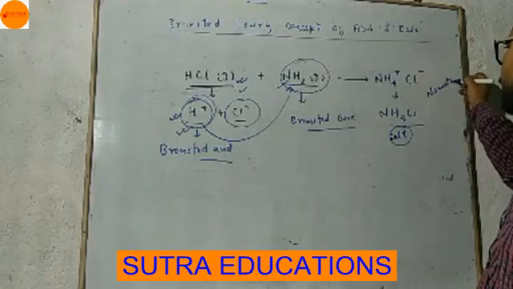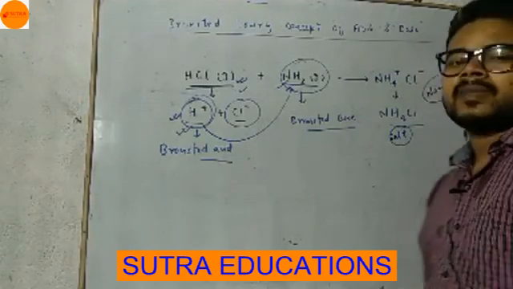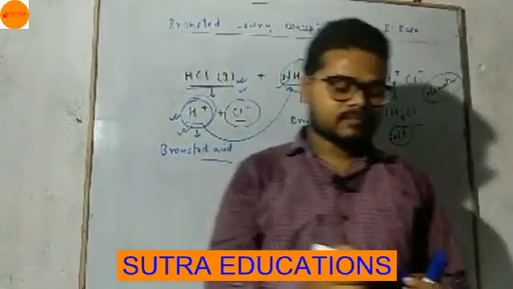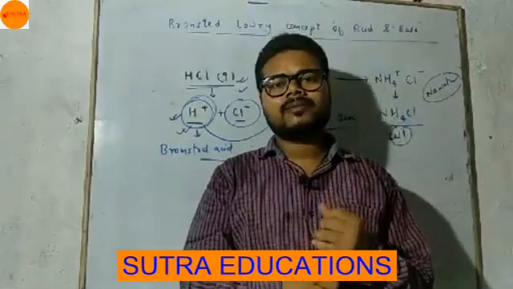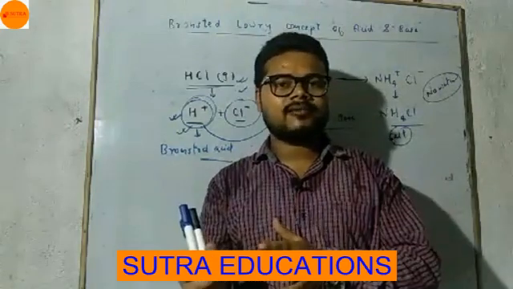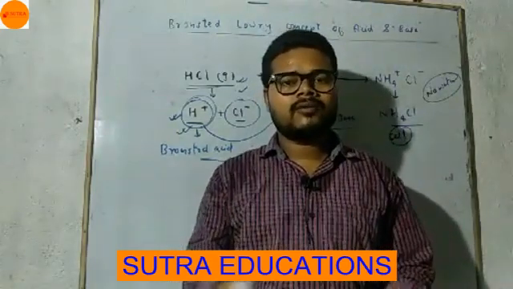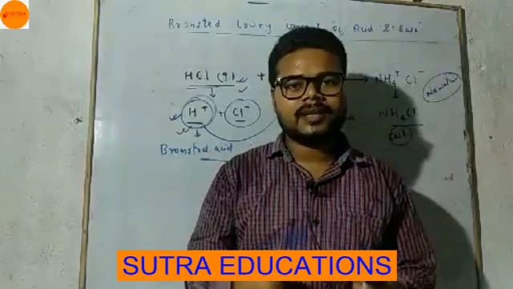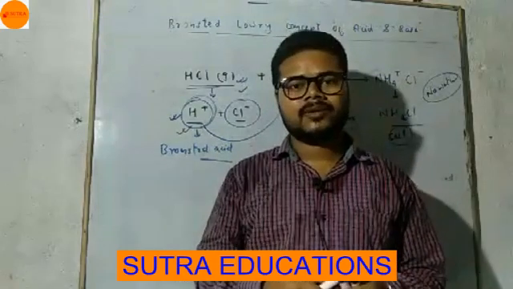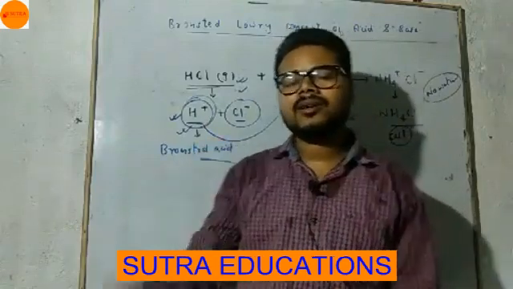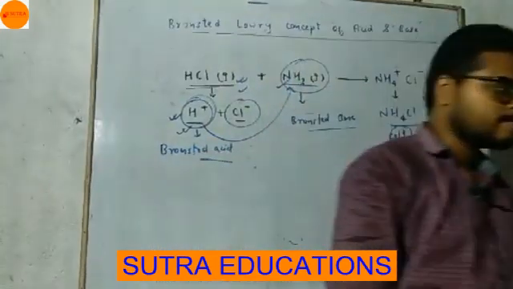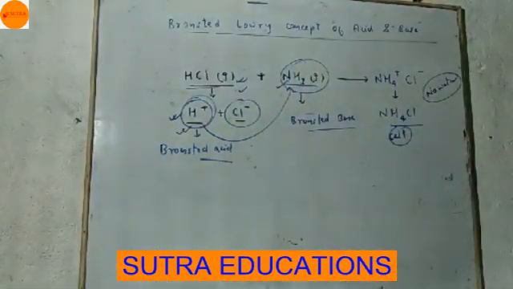So you have to keep in mind that not in every reaction of acid with base is water formed. When Arrhenius acid reacts with Arrhenius base, both salt and water are formed. Otherwise, if it is Bronsted acid and Bronsted base, then water is not formed in this reaction.